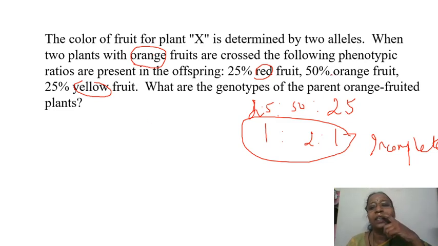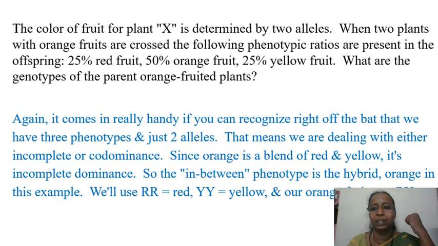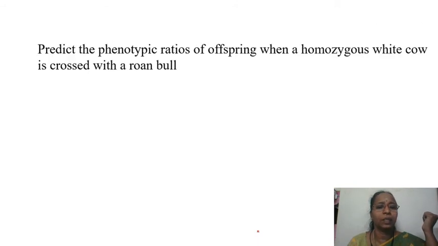So definitely, see, this is a heterozygous condition. It is present in a heterozygous condition. So definitely the orange fruit is an example. The genotype is heterozygous, so RY. This is given here. You can see this. This is what I have explained. So we know it is, since it is an incomplete dominance. This I have explained to you. Now we'll see the next one. Next problem.